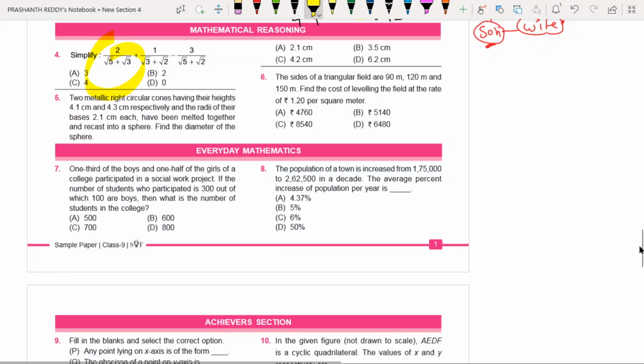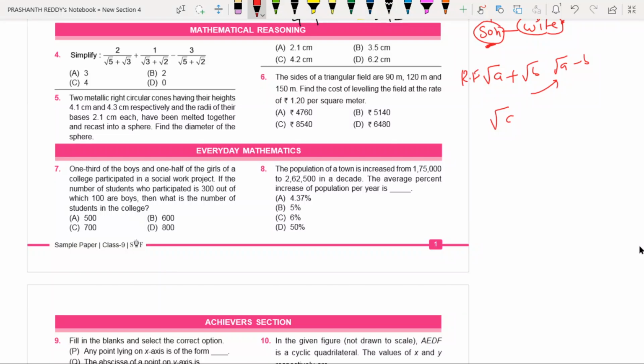You know already it is an irrational number. It is a surd. We can answer this surd by rationalizing. You know rationalizing factor, right? The rationalizing factor of root A plus root B is what you are going to get? Root A minus root B. The rationalizing factor of root A plus root B is simply root A minus root B.